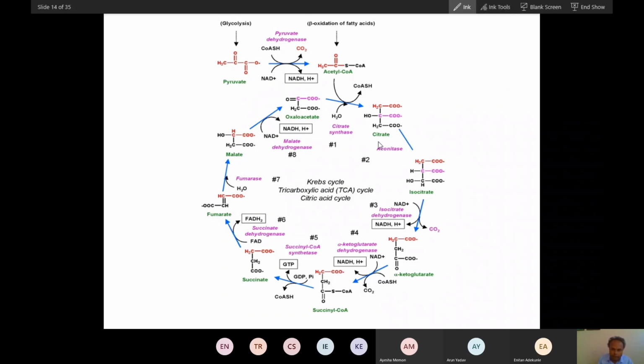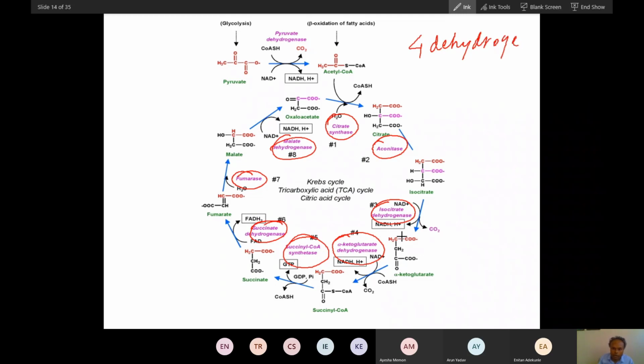So there are 8 enzymes. First enzyme is citrate synthase. Second enzyme is aconitase. Third enzyme is isocitrate dehydrogenase. And fourth enzyme is alpha ketoglutarate dehydrogenase. Fifth is succinyl coenzyme A synthetase. Sixth enzyme is succinate dehydrogenase, and then fumarase and malate dehydrogenase. Now, if you can see here, you can find 4 dehydrogenases.